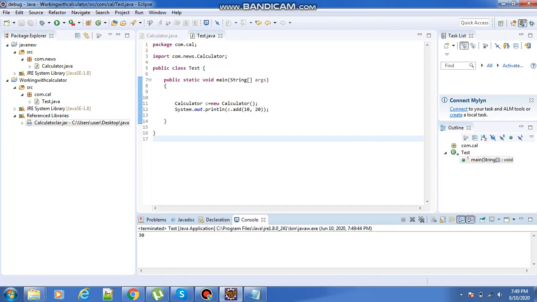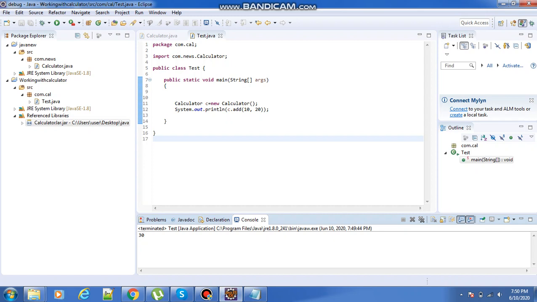This calculator is available in one project, and I executed it in this other project. If you want to work from one project to another project, we definitely require the jar connector. Not only in the same system, I can send this jar connector through mail IDs, and you can work with it. This is a way to work from one project to another project, or from one system to another system. We have to generate the jar connectors and work with them.